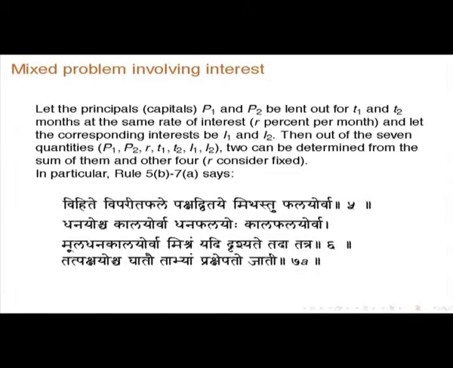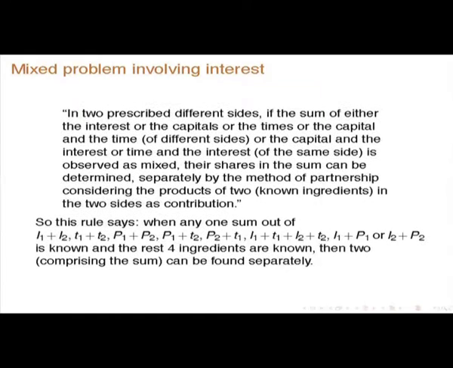Then out of the 7 quantities P1, P2, T1, T2, I1, I2 and the rate, 2 can be determined from the sum of them, and the other 4 are considered as fixed. So, that is a very interesting generalization of direct interest kind of calculations. So, what is happening is that,